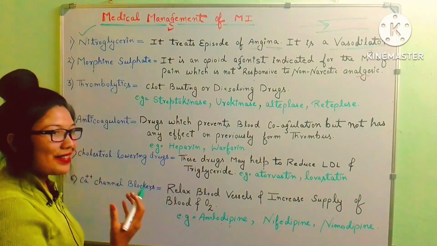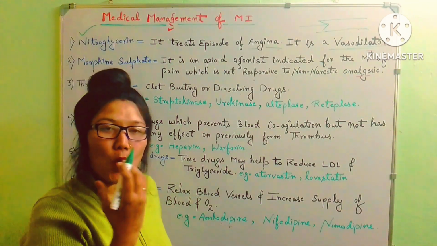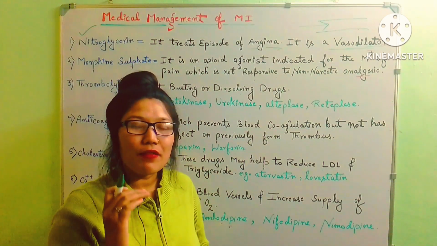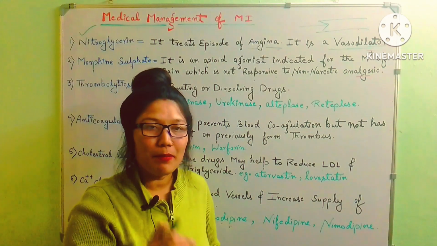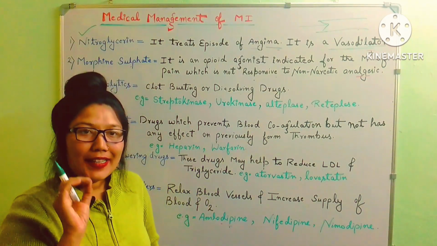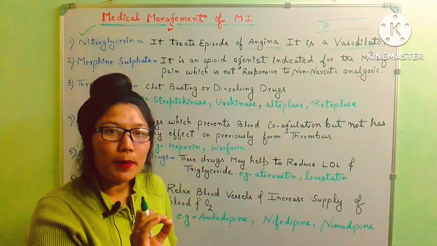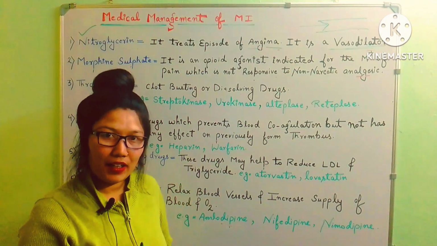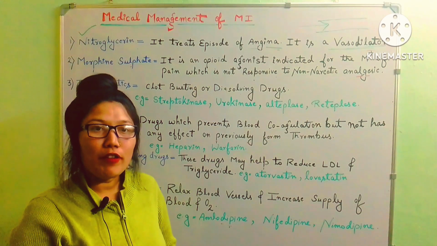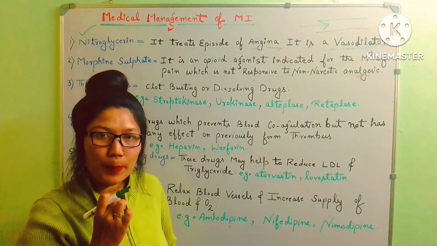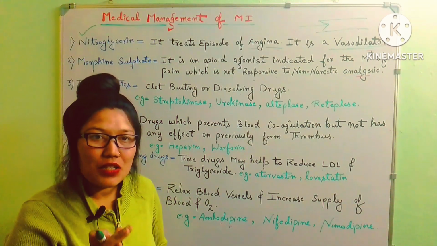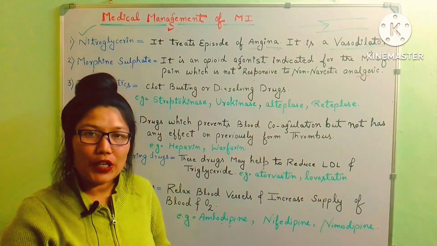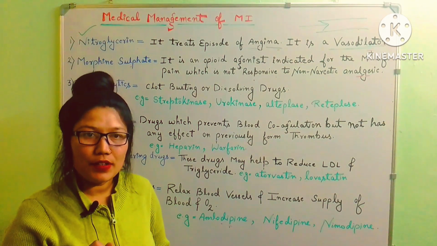Nitroglycerin is given by oral route or by intravenous route. By oral route it is given sublingually, meaning we put the tablet below the tongue of the patient who has an angina attack, that is a chest pain attack. As a nurse we will instruct the patient not to crush, chew or break the tablet.